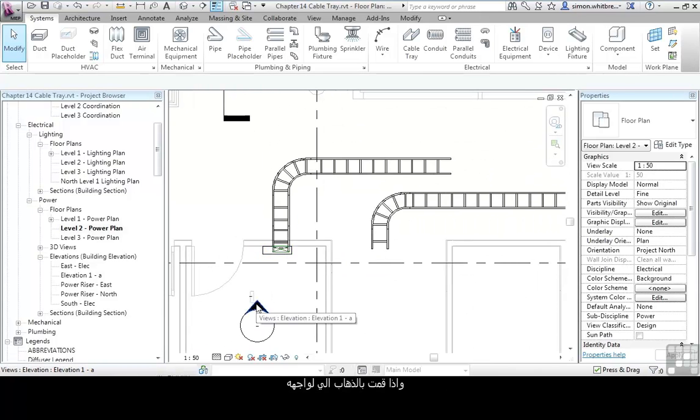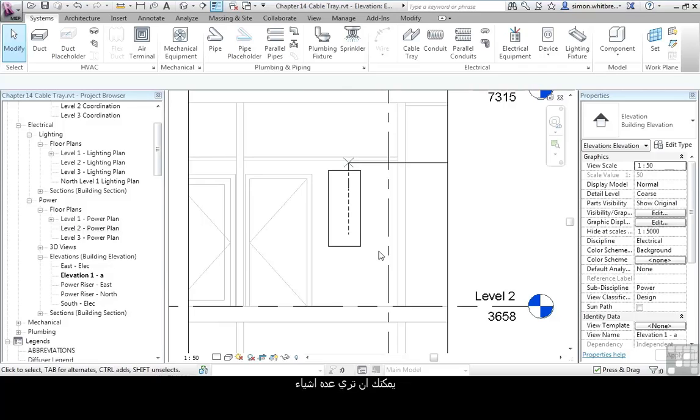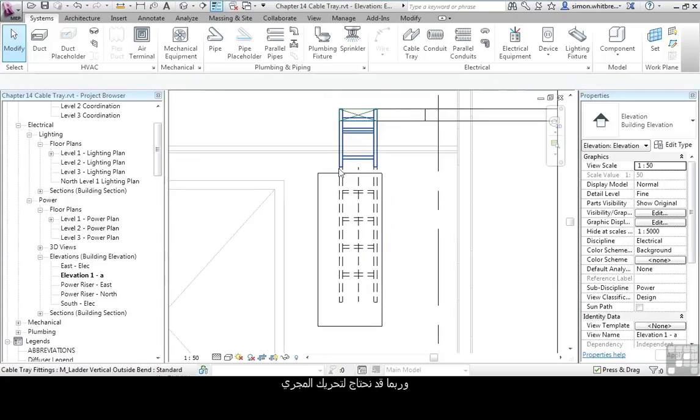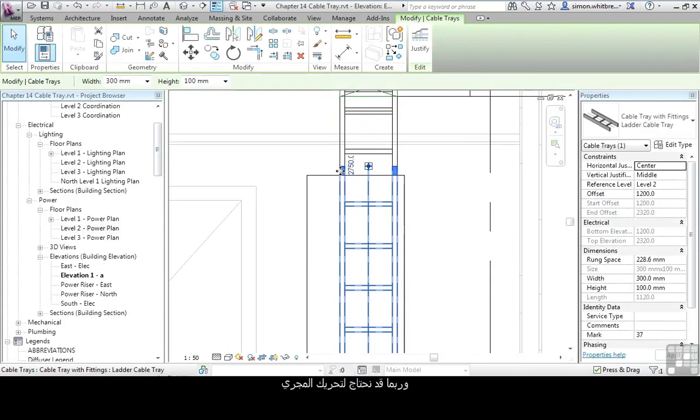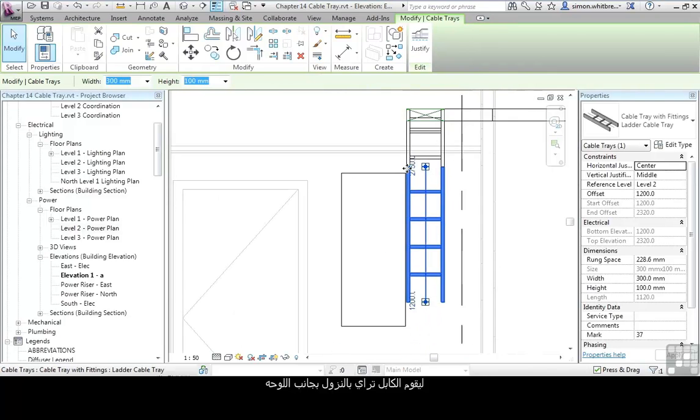And if I go to my elevation and scroll into Level 2, you can see several things. Firstly, the view is in coarse level of detail. Let's change it to fine. Secondly, my cable tray is below the ceiling. So at this point, we can move it. Let's say this is 2750. And we may even want to move the run over so that it runs down alongside the distribution board.